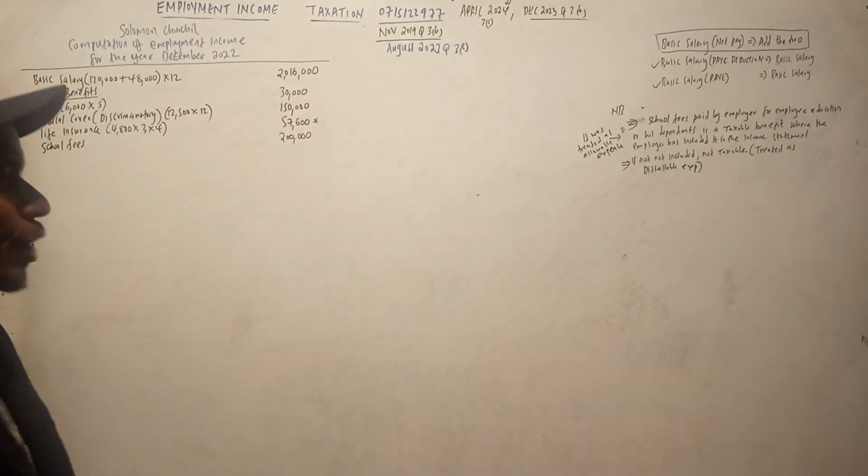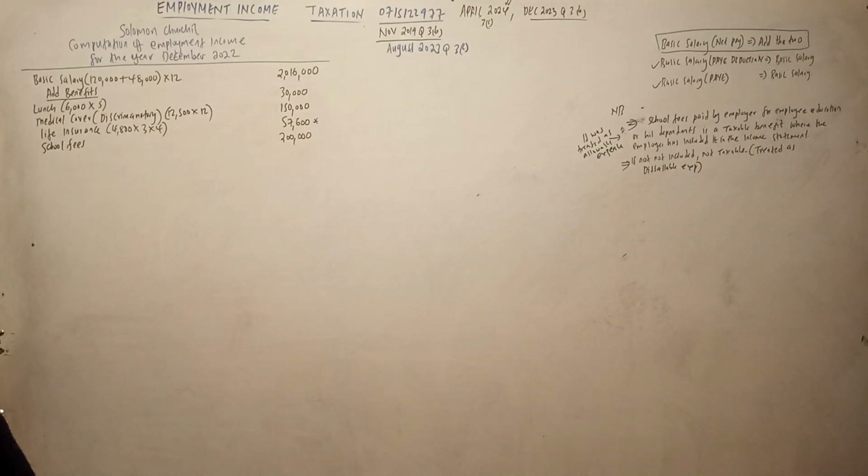Now if not included, it is not taxable. If included, it is allowable, meaning he pays tax. Now we have finished with that school fees. Next one,